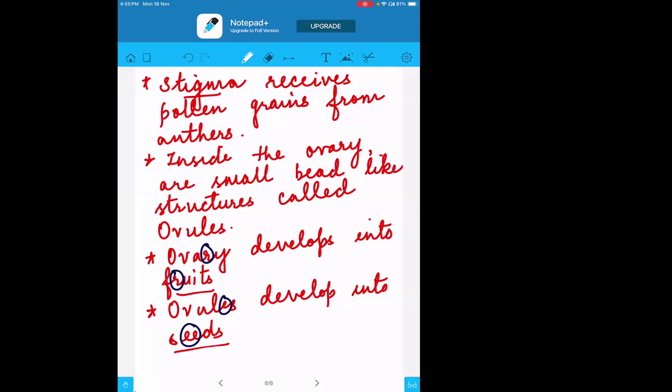This is a very, very important question for any entrance exam. If you write the entrance exam, they ask this question in a very regular way. So the ovary develops into the fruit and ovules into the seeds. In the ovary R comes, same way in the fruit R comes, so you should write the answer like that. In ovules E is coming, in seeds also E comes. So never in your life will you get confused if you know this. Correct?